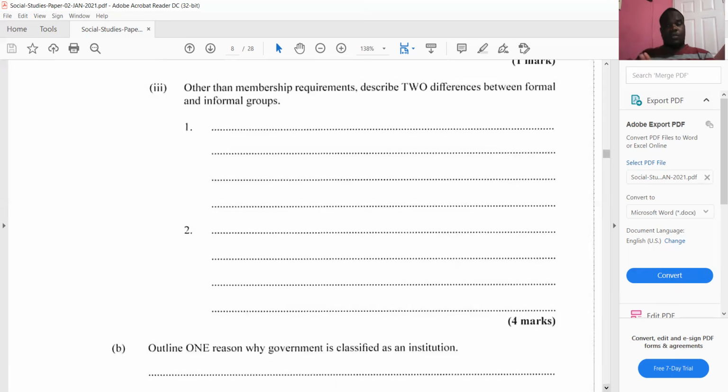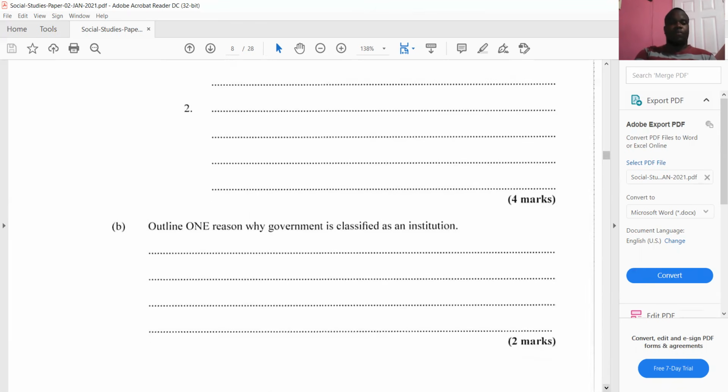Most informal groups, that is. Another difference is that there are clearly defined rules and regulations with sanctions in formal groups. Now, in informal groups, there are no rules and regulations. People do whatever they want to do. They do what pleases them.